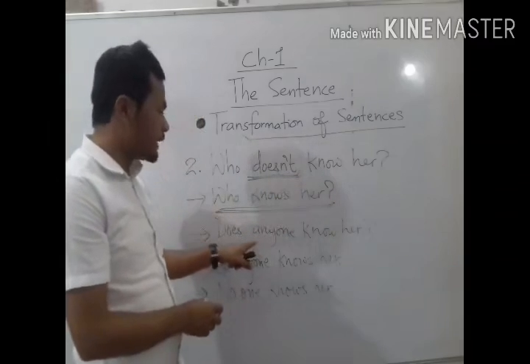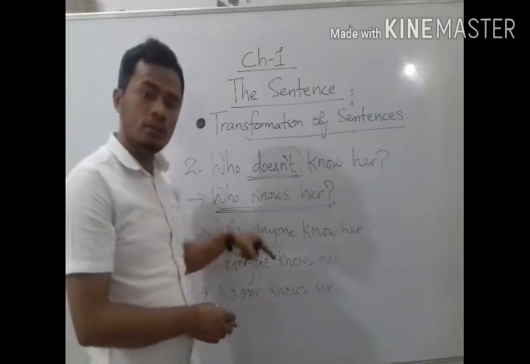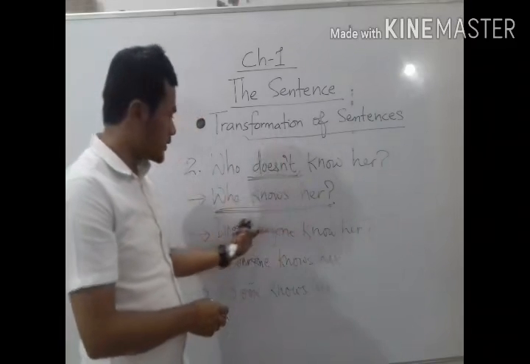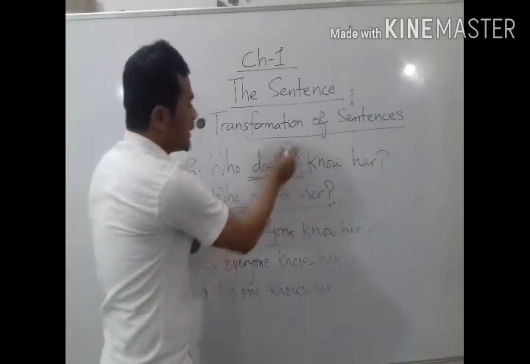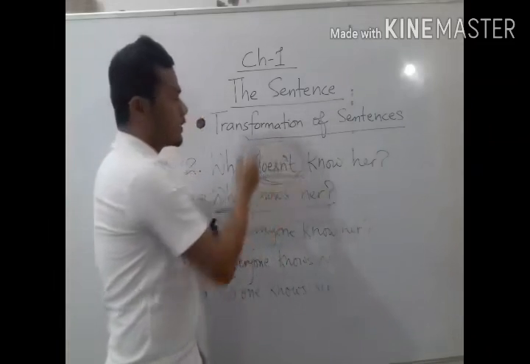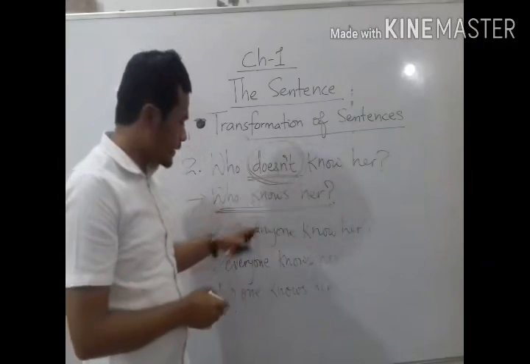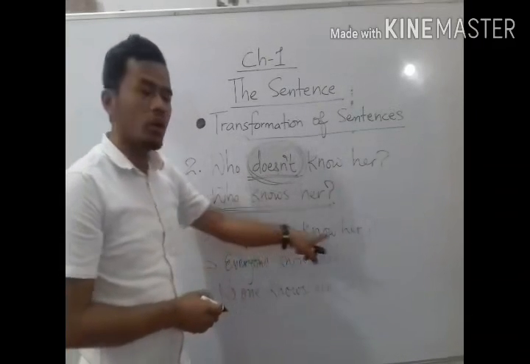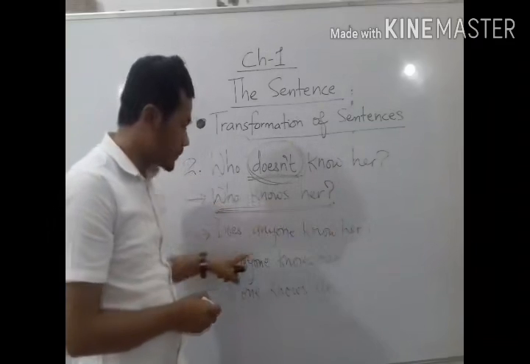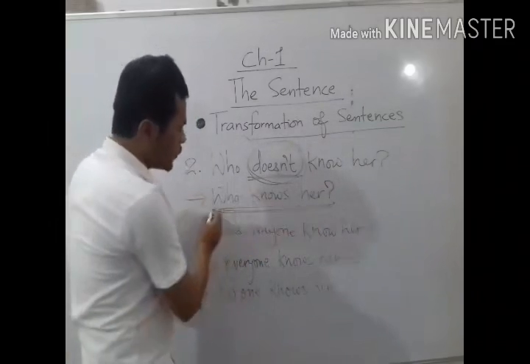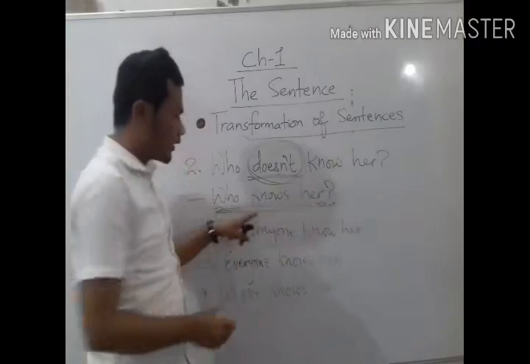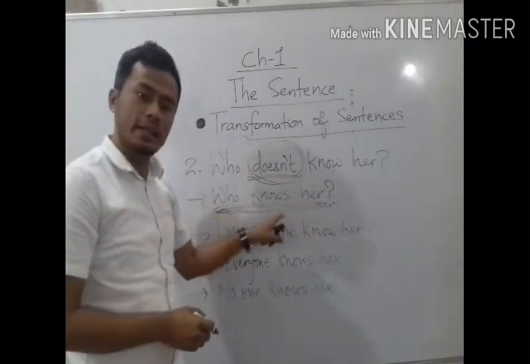Now let us change the same question into a verbal question. See here, it is a negative sentence, but here, does anyone know her? So this is a verbal question. Here we don't have any who knows her. We don't have any helping verb.